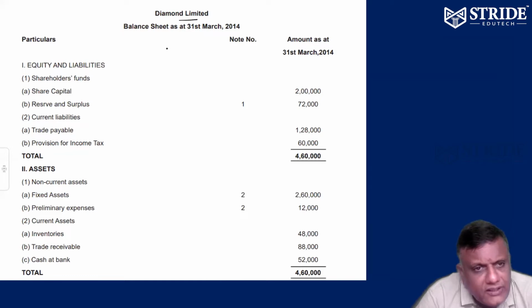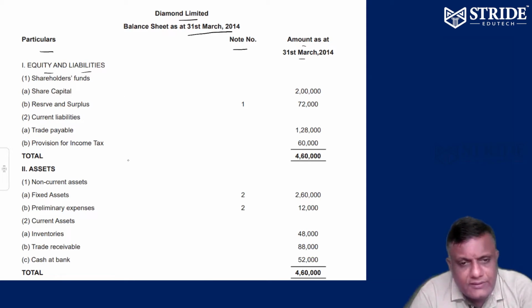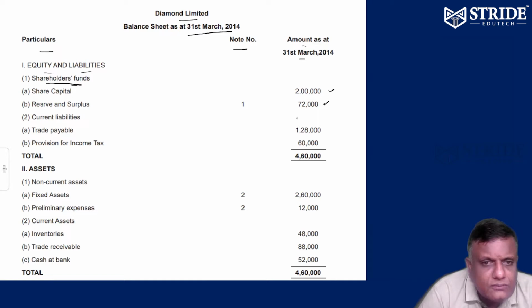Diamond Limited Company balance sheet is given as on 31st March 2014. Particulars, note number, amount as on 31st March 2014. Equity and liabilities, schedule 3 balance sheet. Part 1 shareholder funds: share capital 2 lakhs, reserve surplus 72,000.